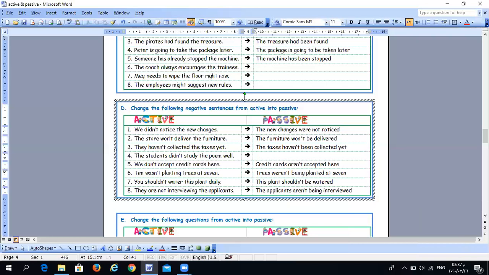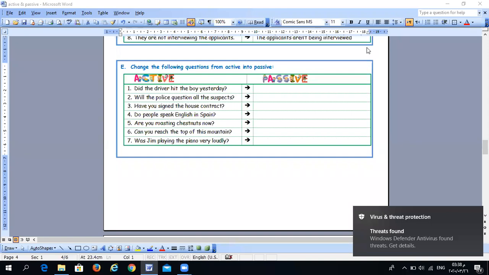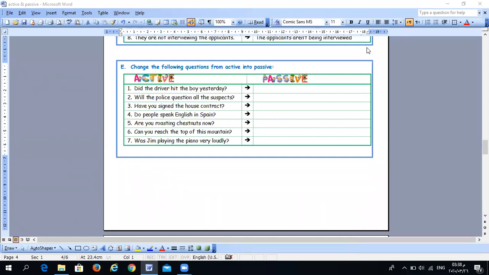It's easy. Okay, now let's continue with the next thing. We will talk about how we change questions from active into passive. Now, some students will ask, what if we have questions? Yes, we will use the same way. Now I will do the first two for you.